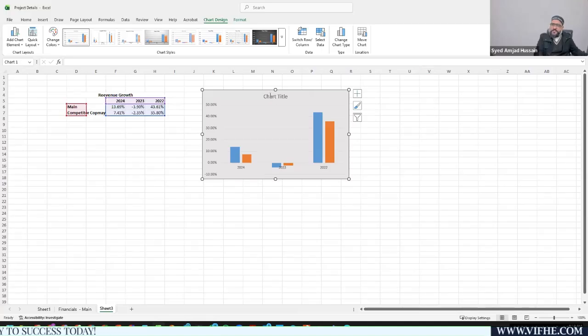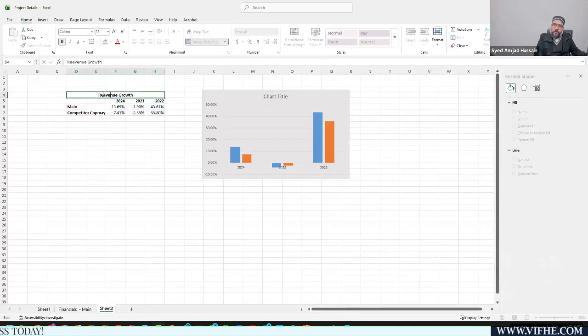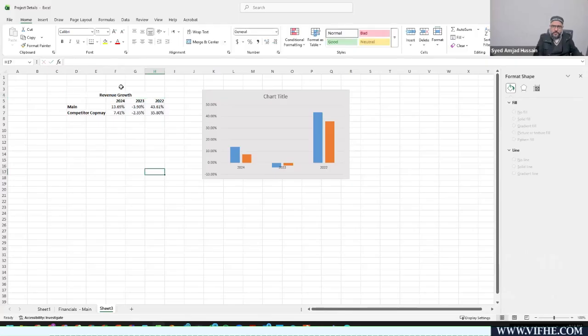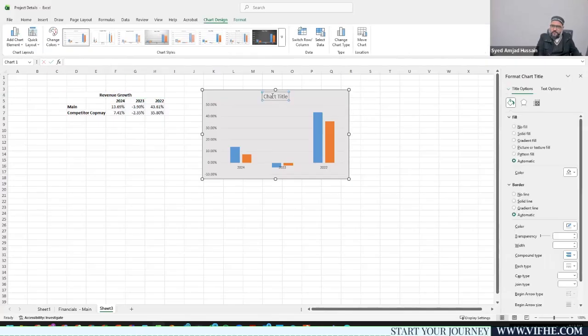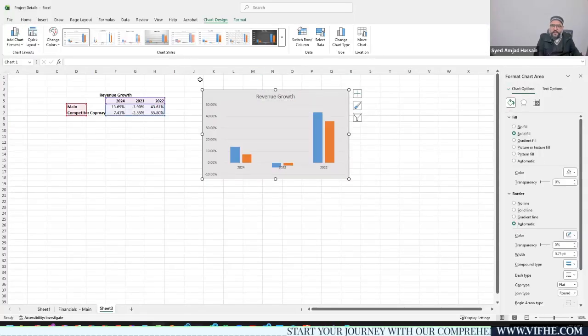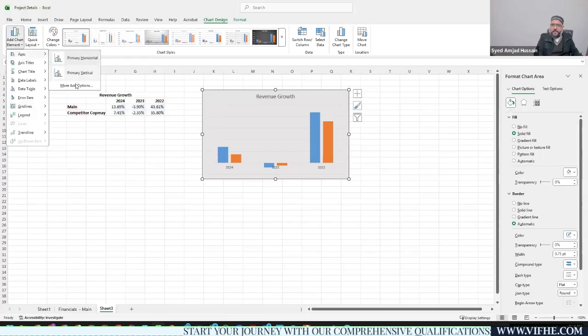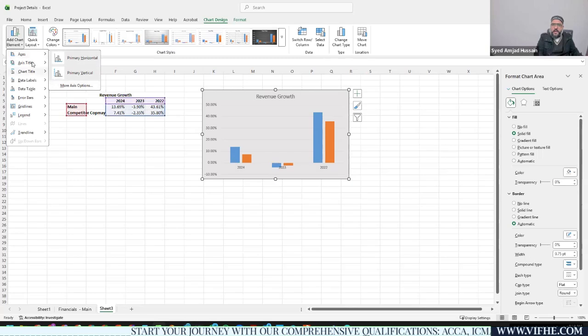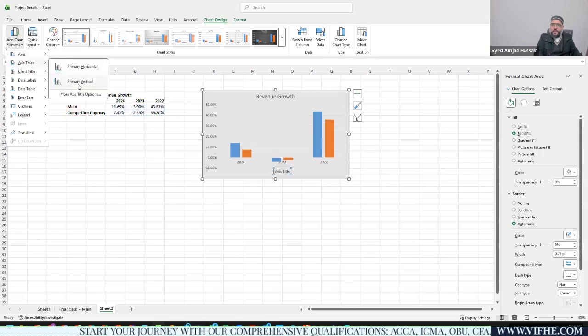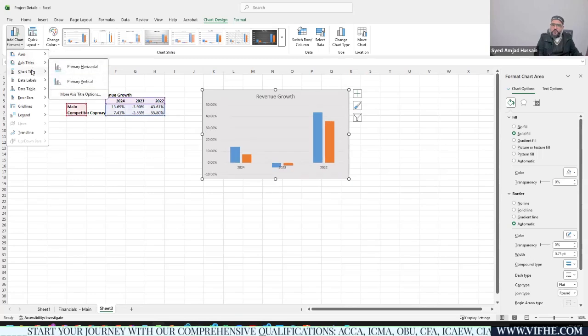Okay, then the title of the chart would be revenue growth. I'm going to copy this, revenue growth, and give it as the title of this chart. So this is the revenue growth chart. And if I need to add some other titles, I can add those titles. You can see this. I need to add axis values, so you can add those axis values.